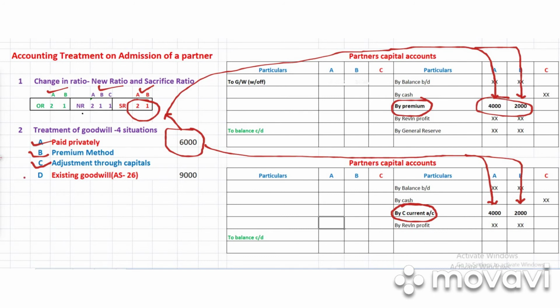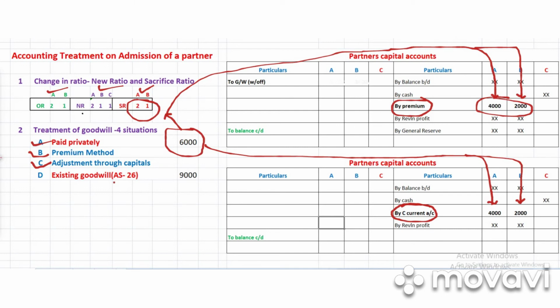If there is existing goodwill, then as per Accounting Standard 26, the partners can record only purchased goodwill. So if there is existing goodwill, we have to simply write it off.